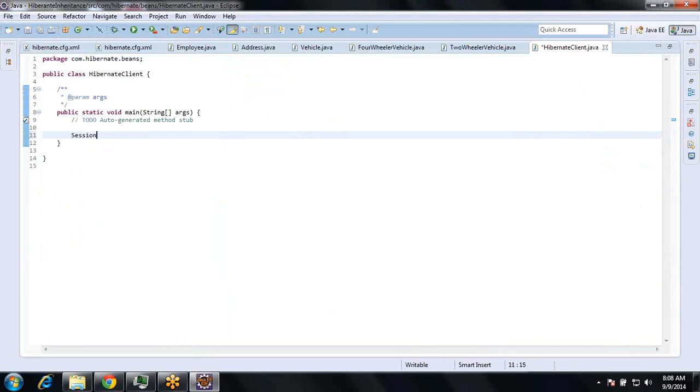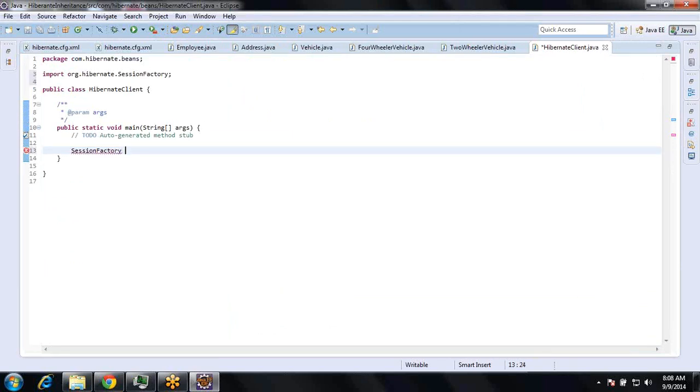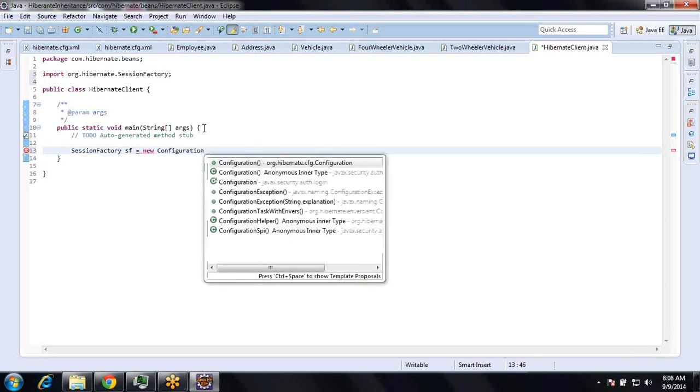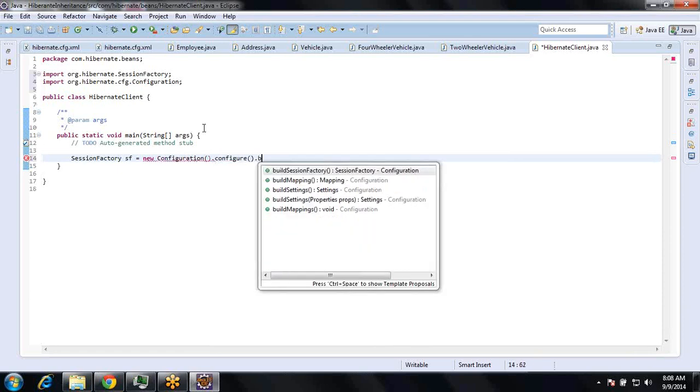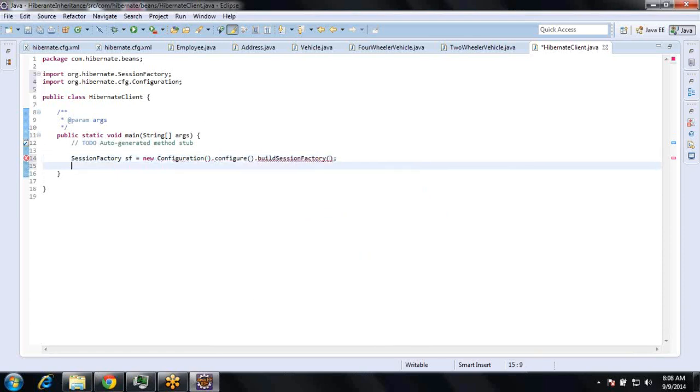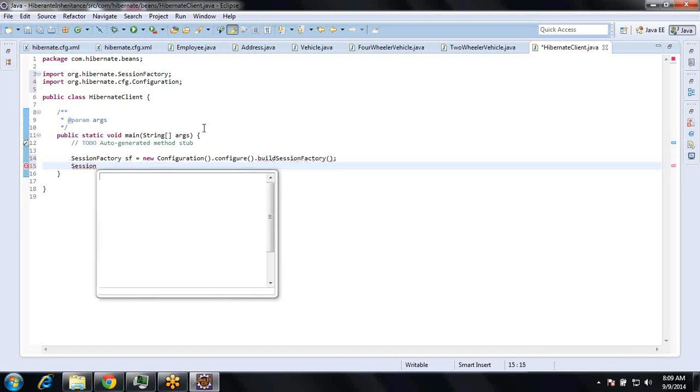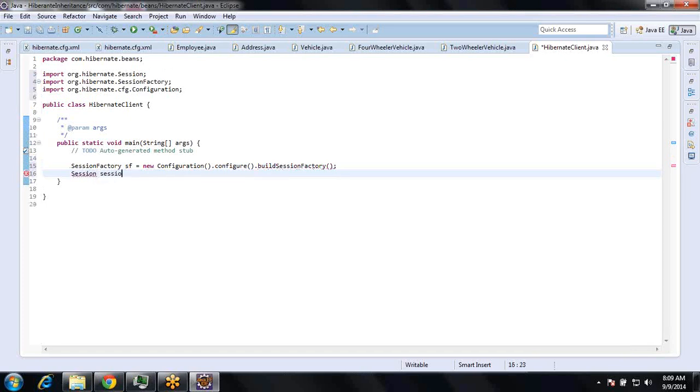Session factory equal to new configuration dot configure dot build session factory. So now I need to open the session.